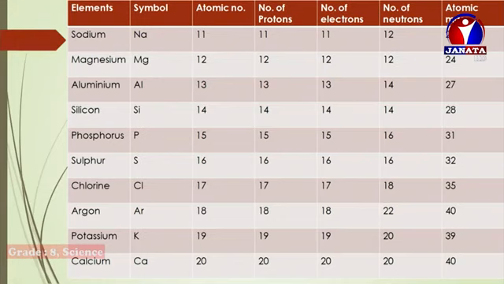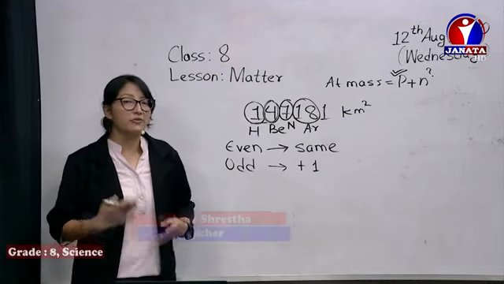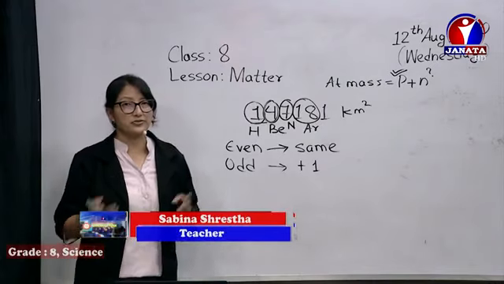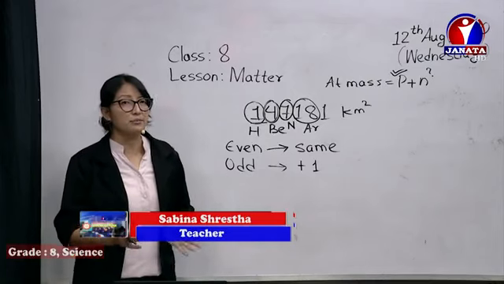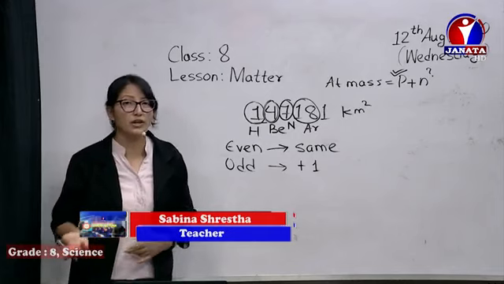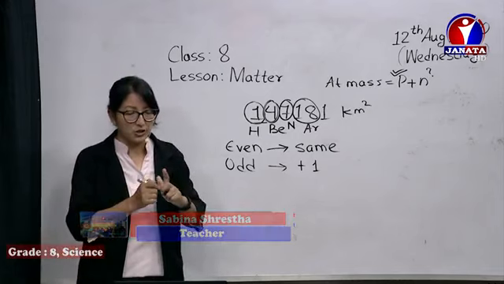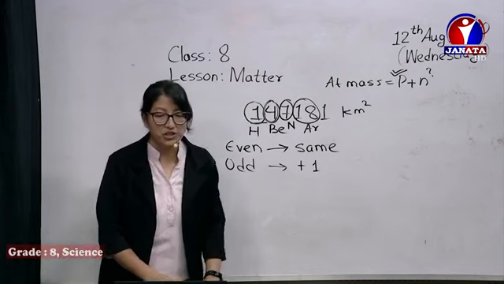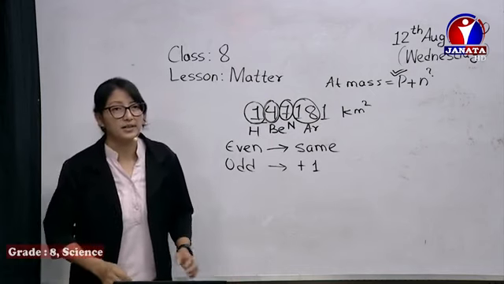And that's going to be very, very useful. These are simple, like the alphabets of chemistry. First of all, you should know the element's name, symbol, atomic number, proton, electron, neutron. And then we go on calculating more related to it. Now, you can check the atomic mass, P plus N.